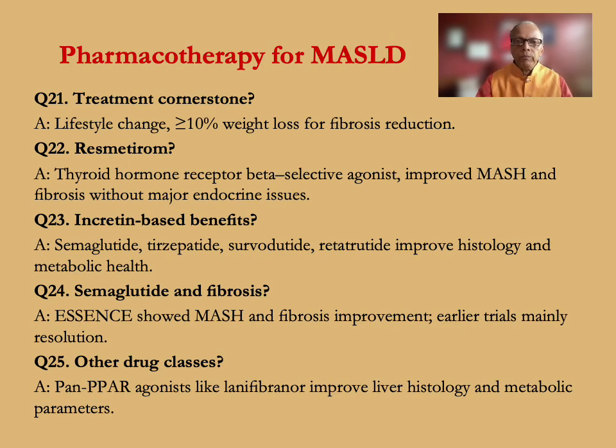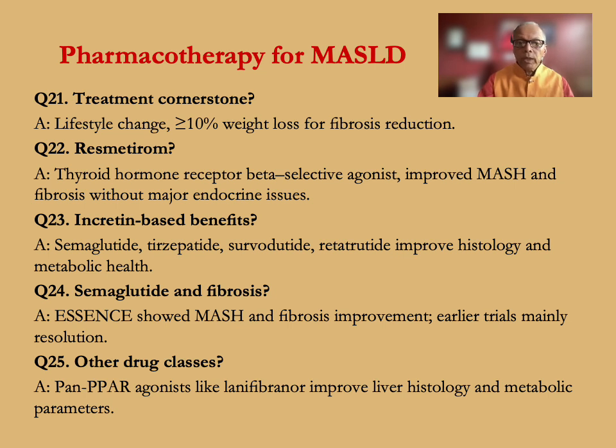Pharmacotherapy for MASLD. Treatment cornerstone: lifestyle change, greater than 10% weight loss for fibrosis reduction. What about resmetirom? Thyroid hormone receptor beta selective agonist improves MASH and fibrosis without major endocrine issues. Incretin-based benefits: semaglutide, tirzepatide, survodutide, retatrutide improve histology and metabolic health.